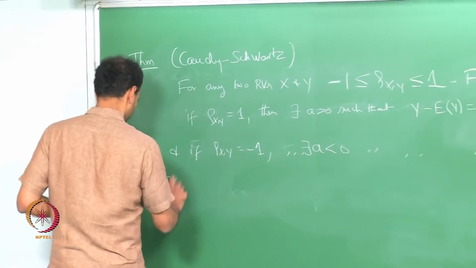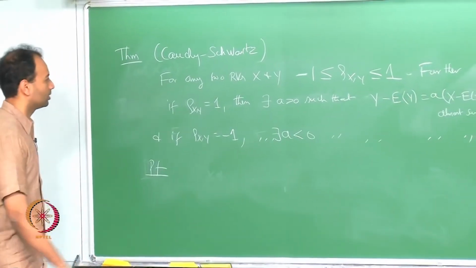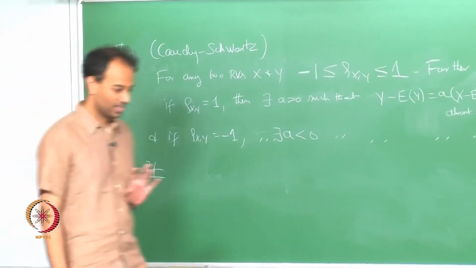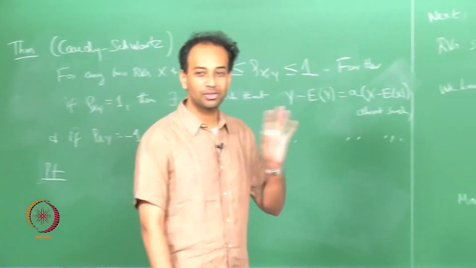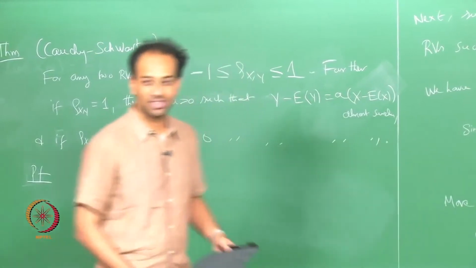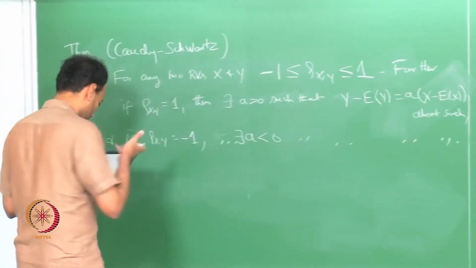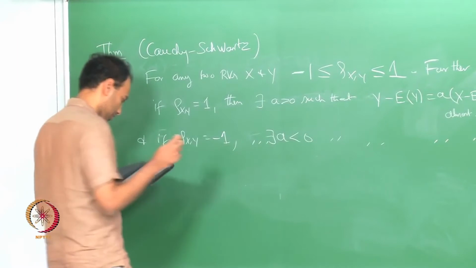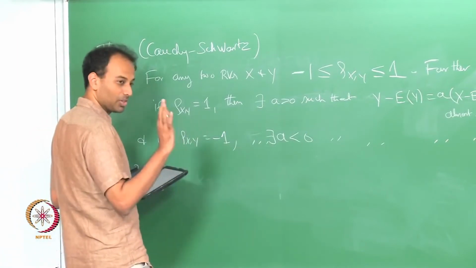Proof. This Cauchy-Schwarz has a very short proof, but you have to know it. It is a little bit difficult, you have to know how to proceed with it. I am just going to copy what I have here. It comes in 2 steps, but you have to know how to do it.